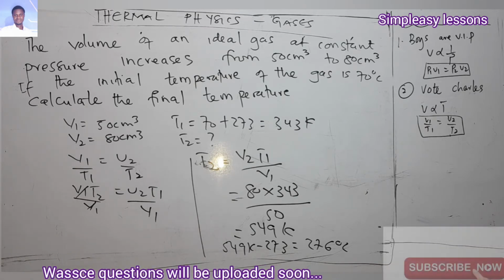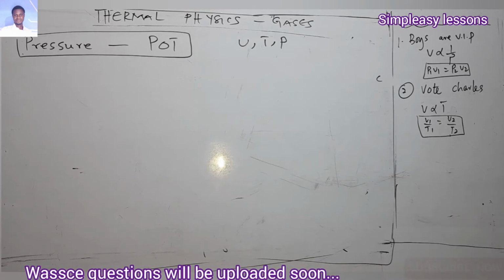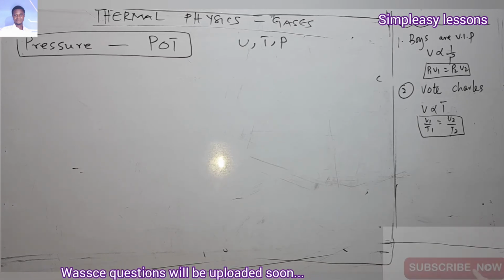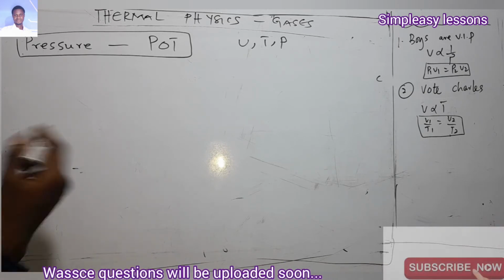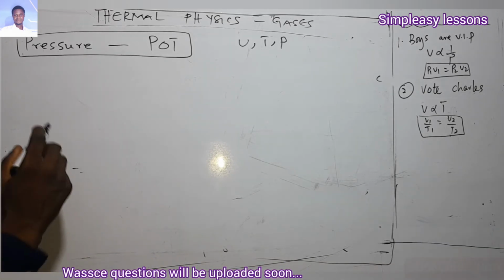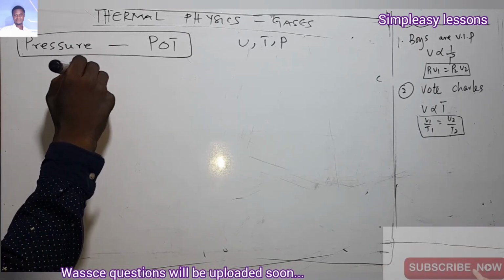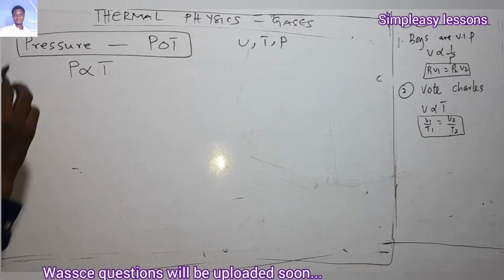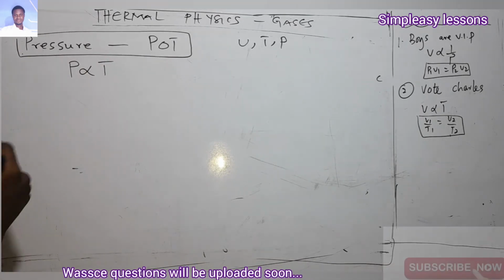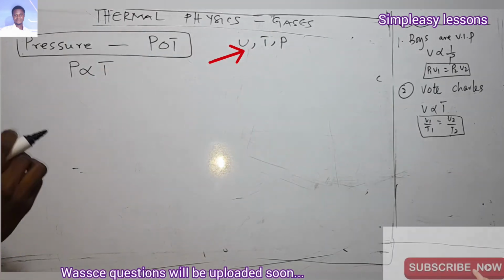Now we have another law. Alright, so we have the pressure law. For the pressure law, remember: pressure pot, pressure pot. Now look at this one. Pot here means the pressure is directly proportional to the thermodynamic temperature. Pressure pot. Is that okay? Now what does that mean here? What is constant? If you look at the three elements, what is constant?